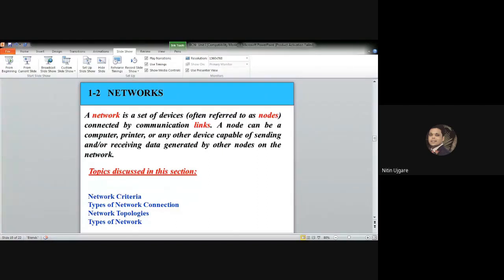The next criteria is the reliability. In addition to accuracy of delivery as the fundamental characteristic of data communication that we have seen in the beginning of this video, the network reliability is measured by the frequency of failure. So what do I mean by frequency of failure? It is the time your network system takes to recover from the failure.